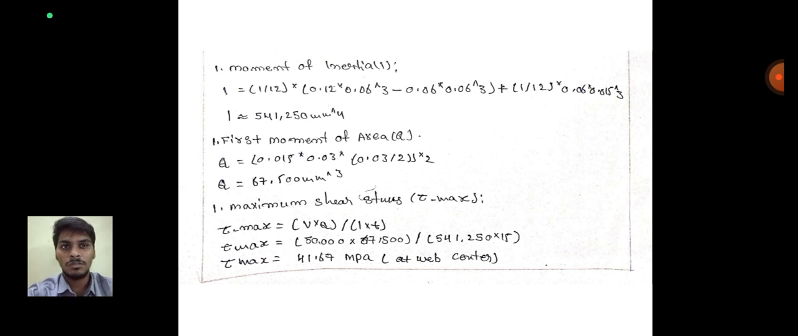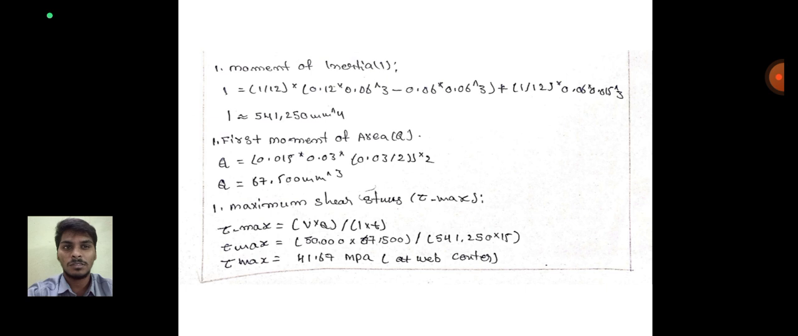Then note down the first moment of area, the Q value. Q is equal to 0.015 into 0.03, then 0.03 divided by 2, into 2. Then the Q value is 67.500. Then the maximum shear stress, given as tau max.